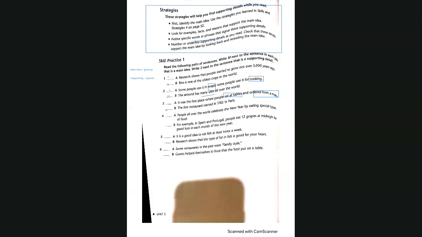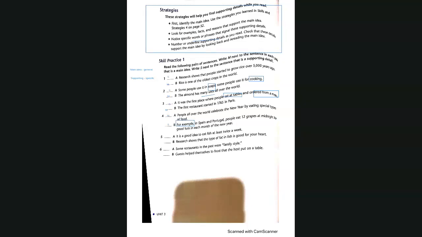Main idea is A, and B is the supporting idea. Exactly right, Stella. Very good. So the main idea is the first one and the supporting is the second one. We know it's the supporting idea because it says for example, and it tells two specific countries.